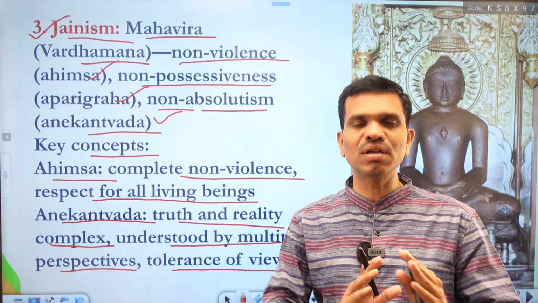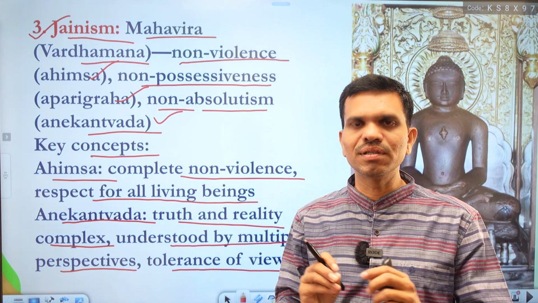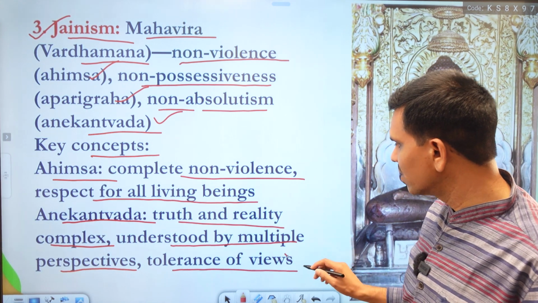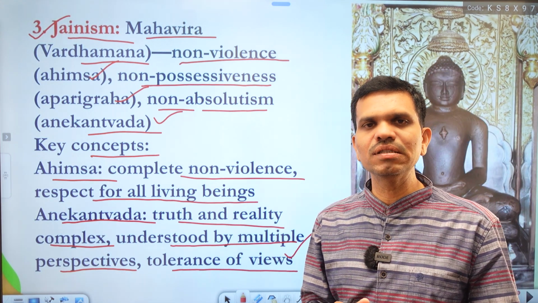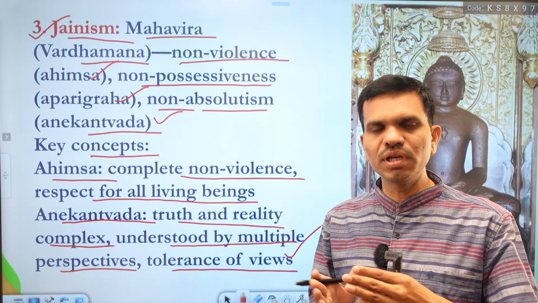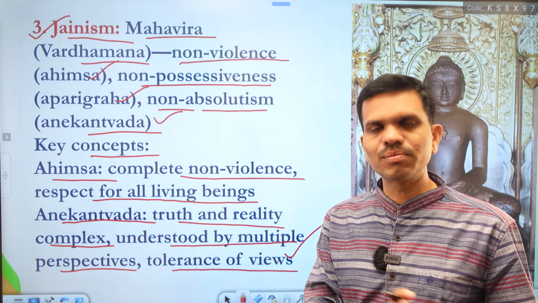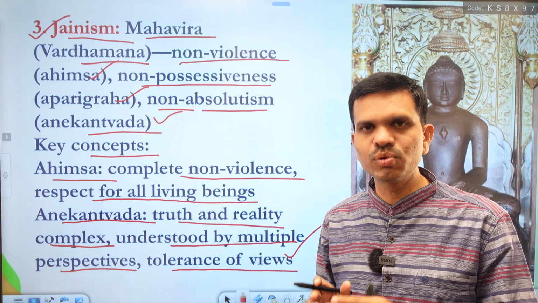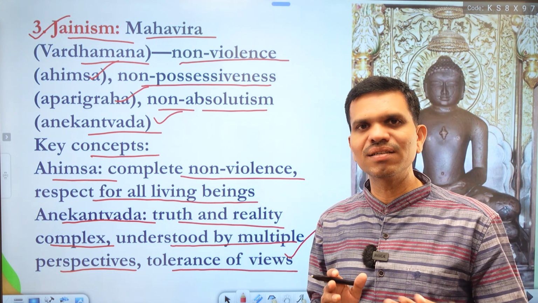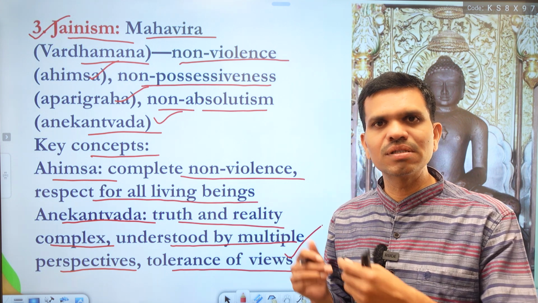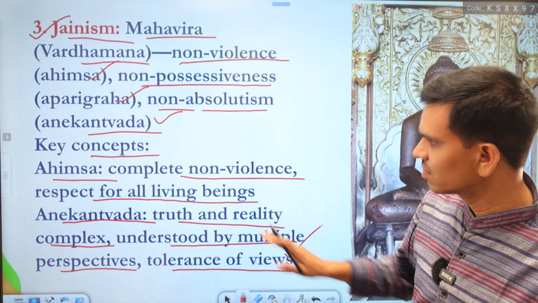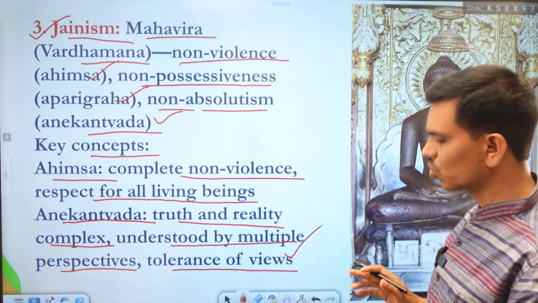These people are very tolerant, and they accept all the good things from all around them. So this is the view, and hence we find that Jainism is a very different religion in India, and we can say that there is similarity between Buddhism and Jainism. Ahimsa is also one of the principles in Buddhism, and in the same way in Jainism. But if you look at the followers of Jainism, you find that they very seriously follow this principle of ahimsa in their life. So this is what Jainism has at its core.